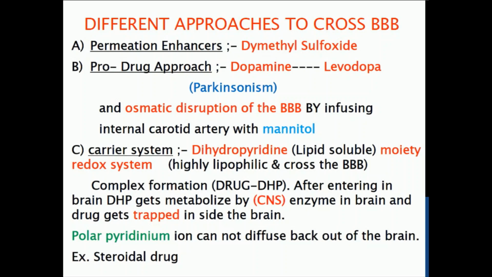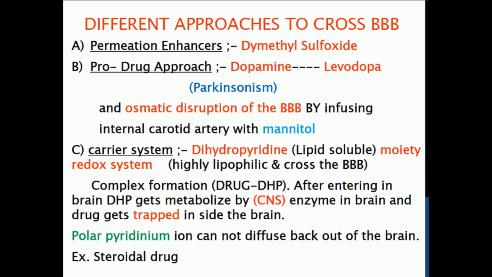So we should convert the dopamine into a lipophilic moiety, and that is nothing but levodopa. We provide levodopa to the patient, and that levodopa crosses the BBB and later on enters into the brain, and in the brain that levodopa will convert into dopamine, and in this way we can treat Parkinson disease. We can reduce the symptoms of Parkinson disease by levodopa.